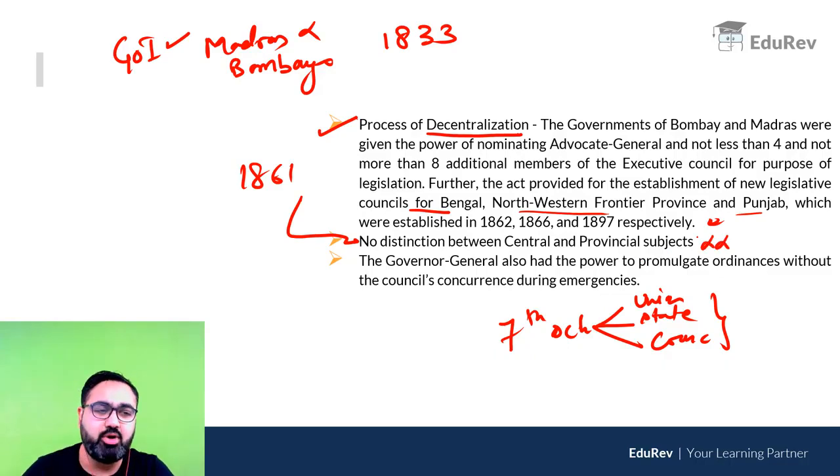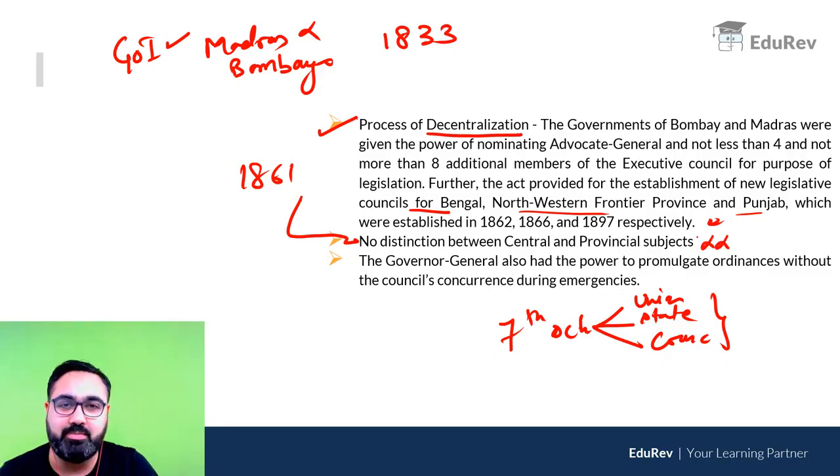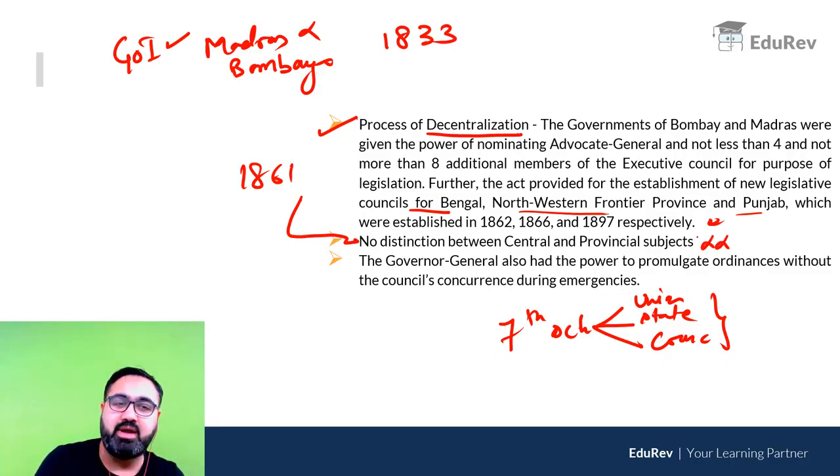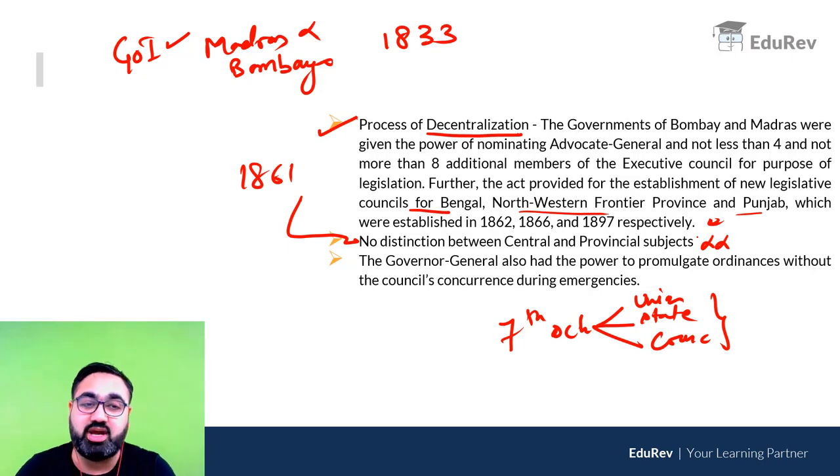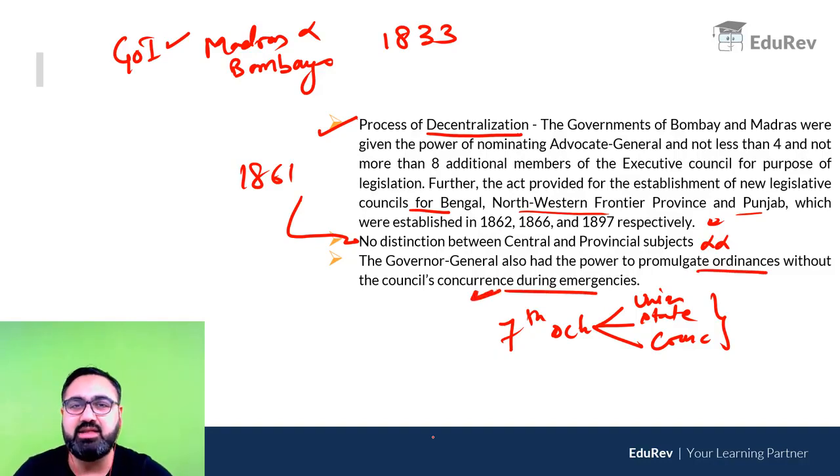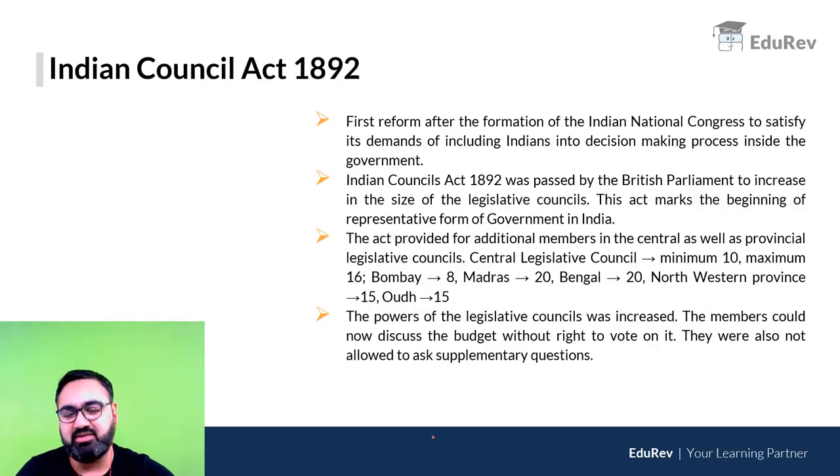1861 के टाइम पे कोई डिवीजन नहीं था कि सेंट्रल गवर्नमेंट विल मेक लॉज ऑन दिस एंड द स्टेट गवर्नमेंट विल मेक लॉज ऑन दिस. देयर वाज नो डिवीजन एज सच. देन The Governor General was also given the power to promulgate ordinances. अगर कोई इमरजेंसी है, during an emergency, he can make or he can bring ordinances without asking the council, legislative council or the executive council.